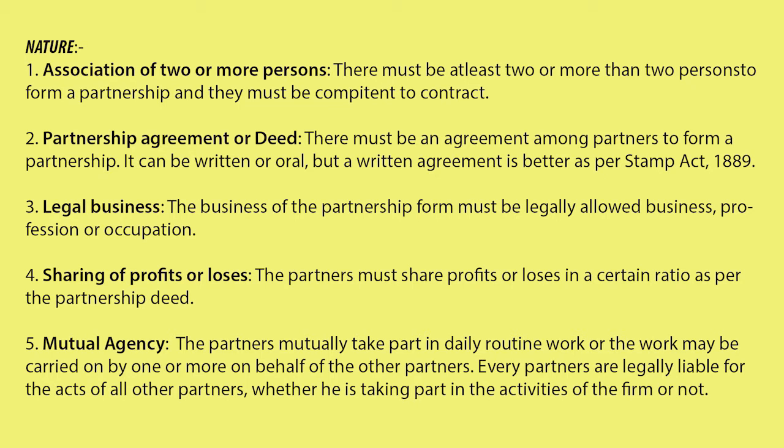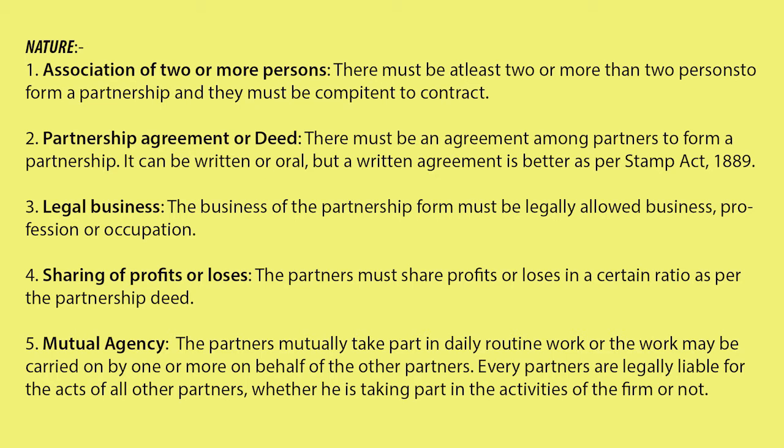According to the partnership deed, the partners normally agree to share the profits and losses in a certain proportion. That may be 1:1, 2:1, or 1:2, depending upon the number of partners in a business. So they will have an agreed ratio, a particular proportion, or you could say a particular percentage in which the partners will be sharing the profits of a business.